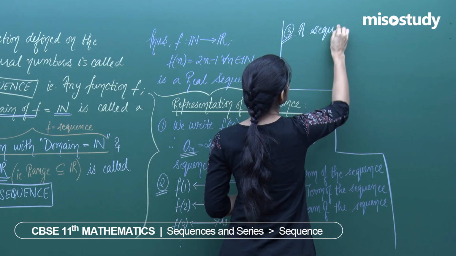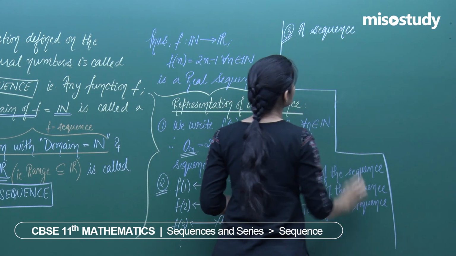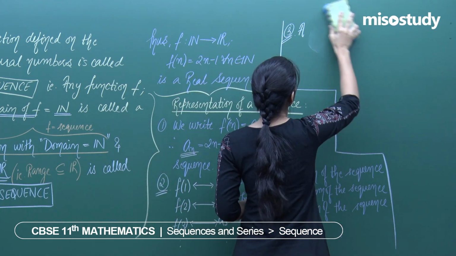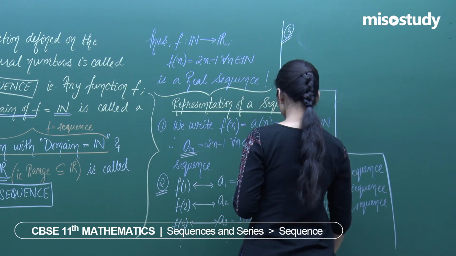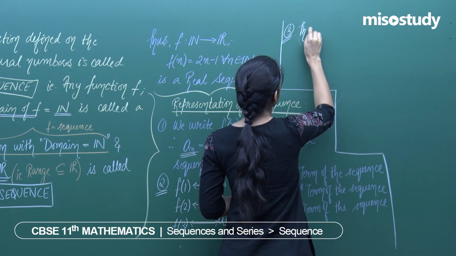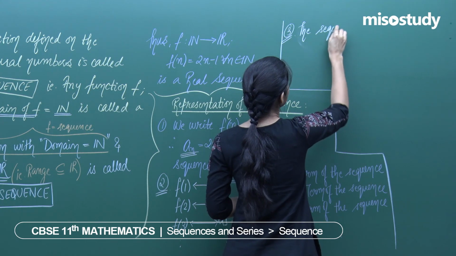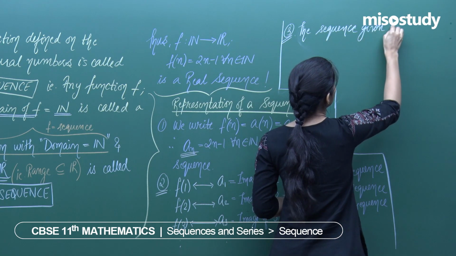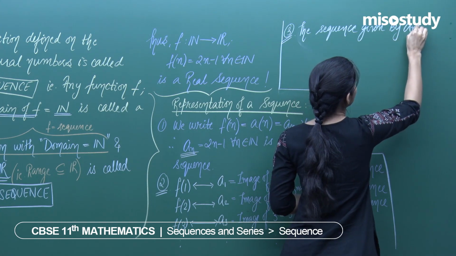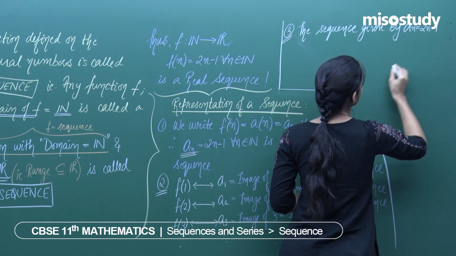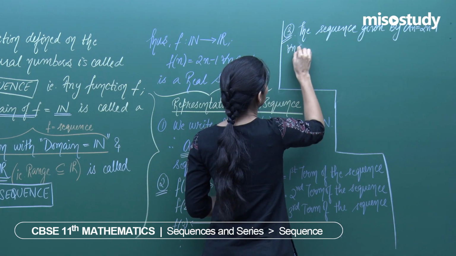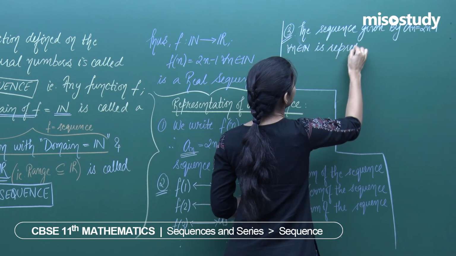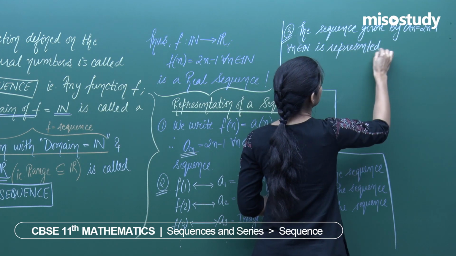a sequence, or let me write this particular sequence that we are right now dealing with. The sequence given by an equals 2n minus 1 for all n in N is represented as.